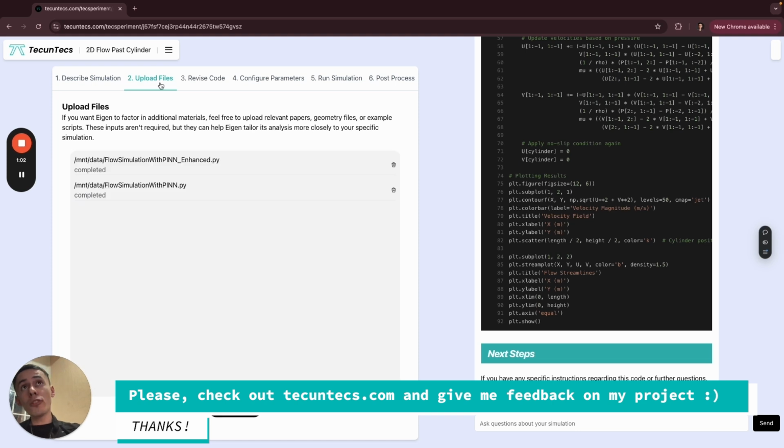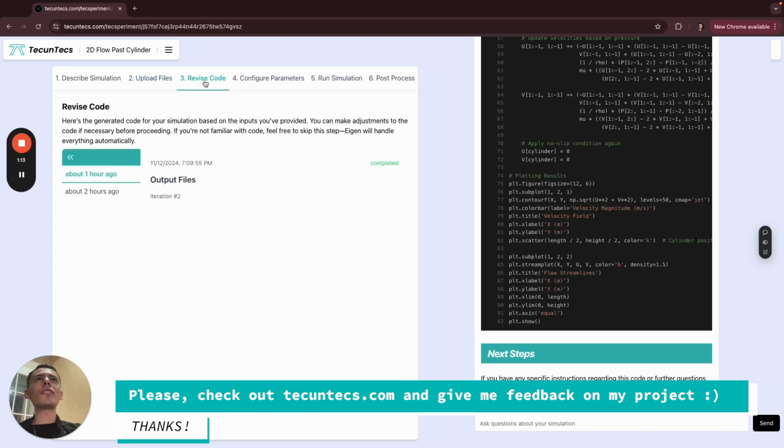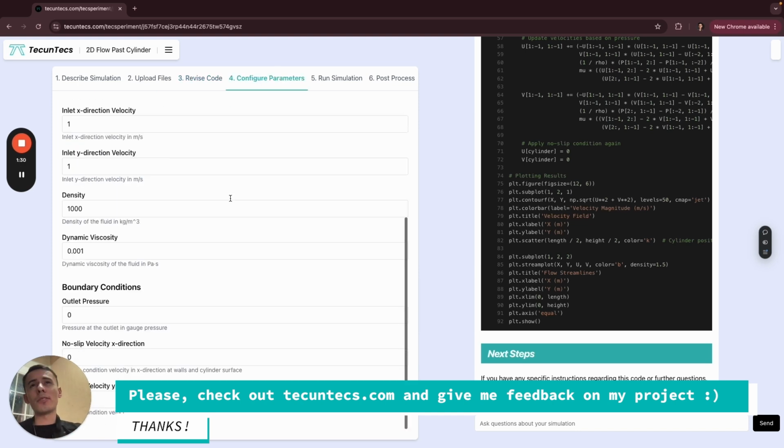I can also upload files related to my simulation, like geometry files related to the shapes and stuff like that, but we're going to skip that for a moment. I can also analyze and revise the code, because it comes up with code. But let's focus on the magic, which is being able to skip the code generation. I can revise it, but I can skip that if I want to trust it.